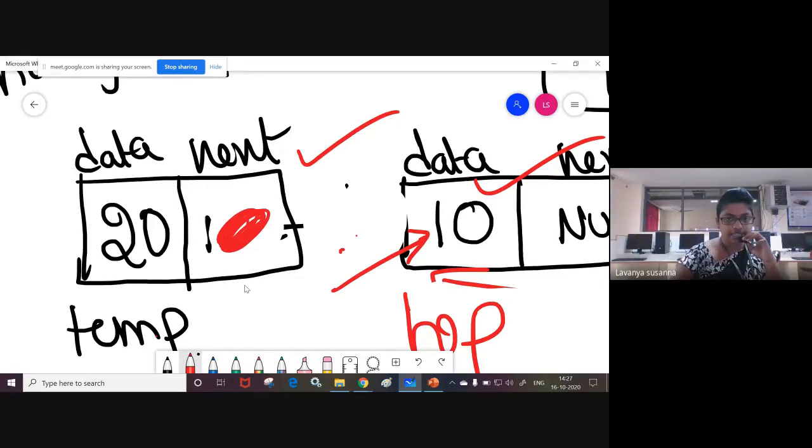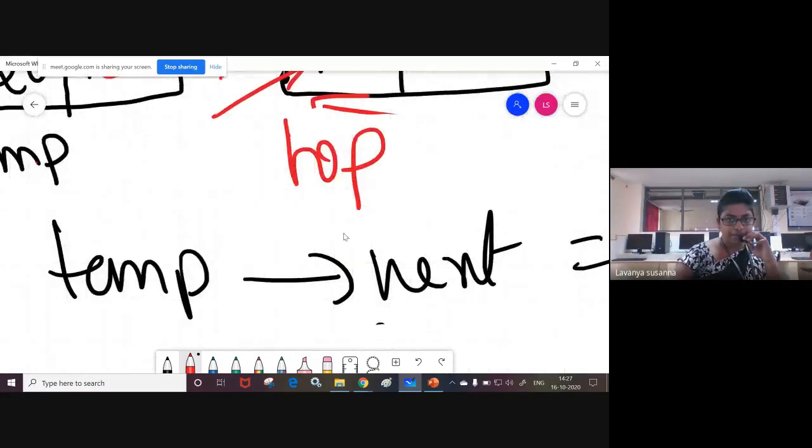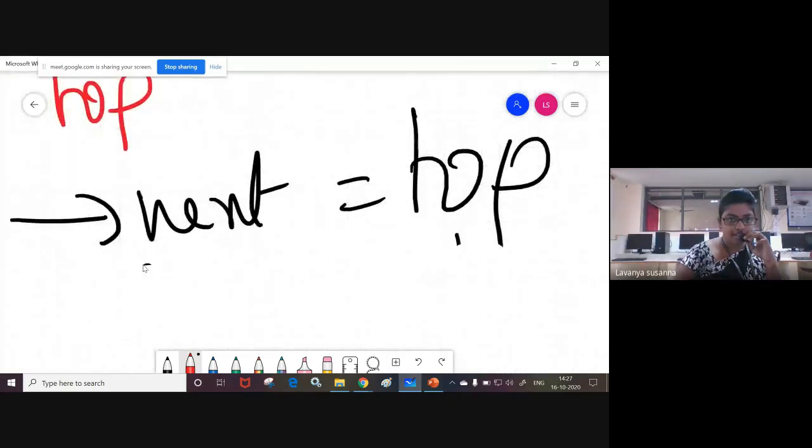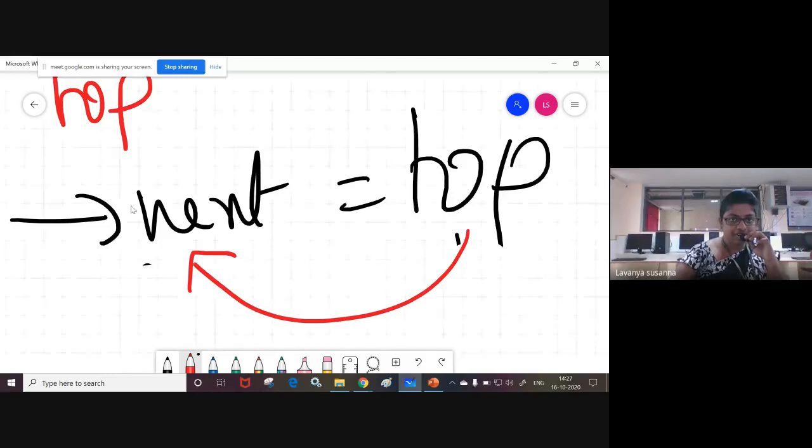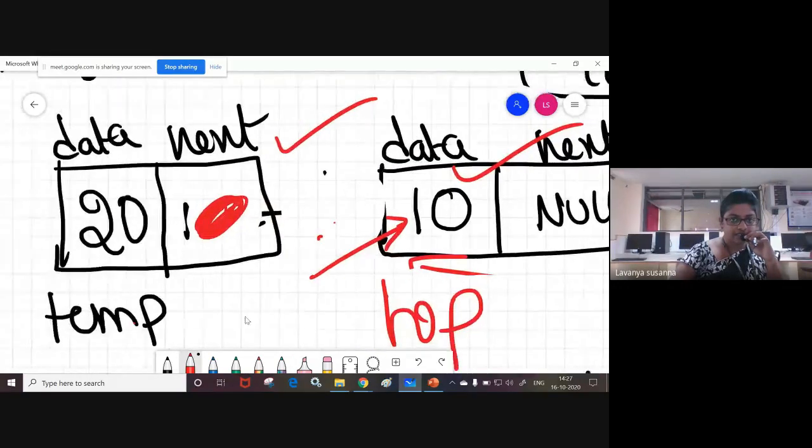Temp of next equal to top. You are assigning the top address to the next field. That means the next field contains which node address? Node 10. Okay, the node 10 address is present in top. Top contains the address of node 10, and you are assigning it.